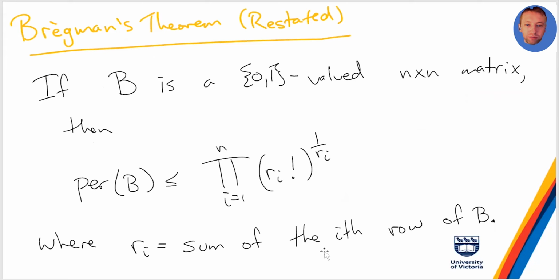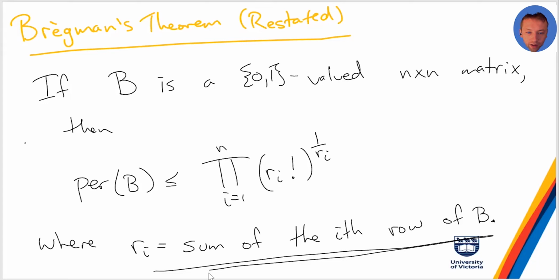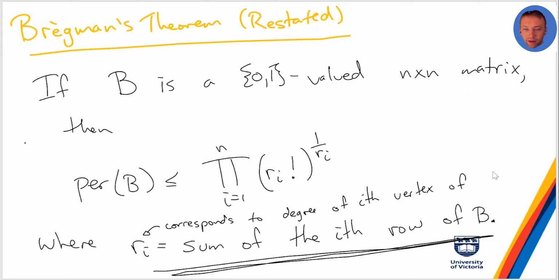Okay, so long story short, Bregman's theorem implies that if B is a 0-1 valued n by n matrix, then the permanent is at most the product over i equals 1 to n of (R_i factorial) to the 1 over R_i, where the R_i are the row sums. So R_i is the sum of the ith row of B, which corresponds to the degree of the ith vertex of A, if you have a bipartite graph A, B.